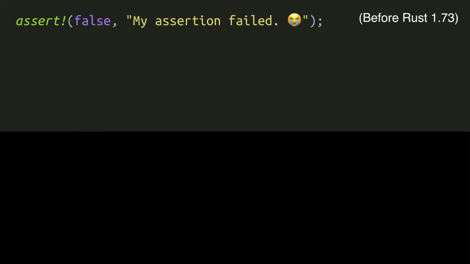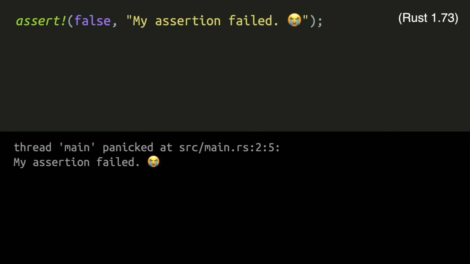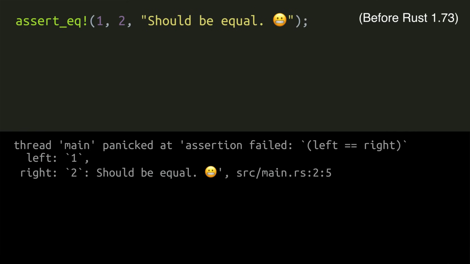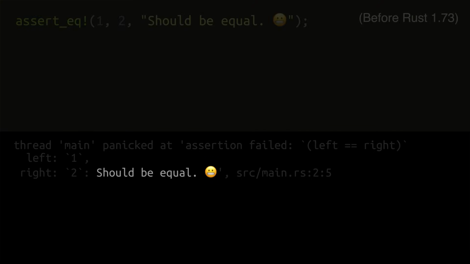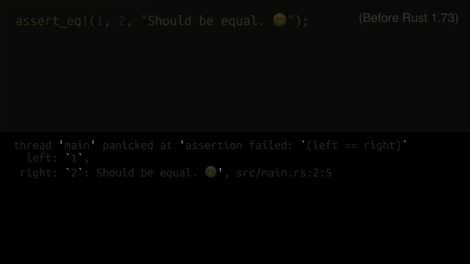But that's not all. The assert macro was outputting the same panic message as the panic macro and received the same improvement to the output. Even better, the assert equal and assert not equal macros had their output improved as well. Here is what the output of the assert equal macro looked like before. Notice how the assertion output is embedded in the middle of the panic output, and the assertion message is at the end of the assertion output, and there are lots of backticks surrounding values.